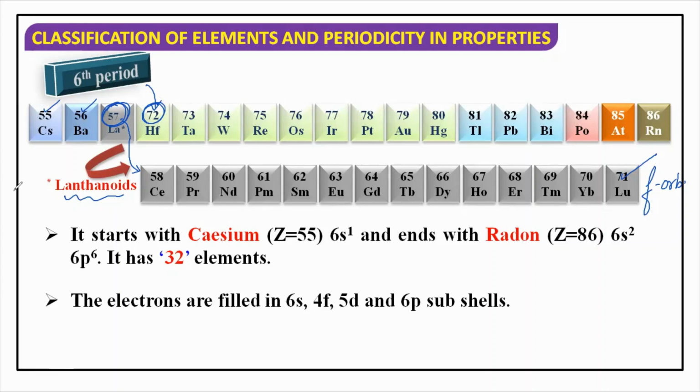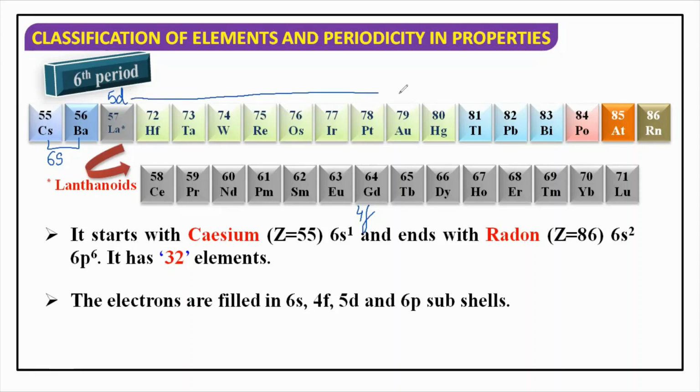So this lanthanoid is entering the electrons in 4f orbital. So इसका मतलब जब हम sixth period में आते हैं, which all orbitals we are using? First we are using 6s, then we are using 4f, then 1 5d, and then this whole is 5d, ये पूरा यहाँ तक mercury तक, and then you have 6p.